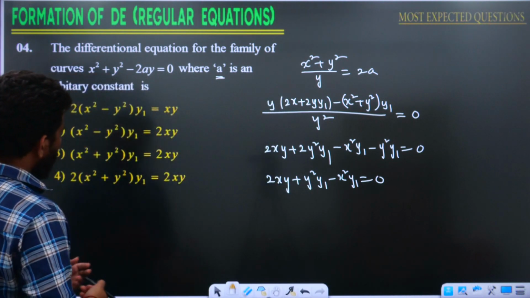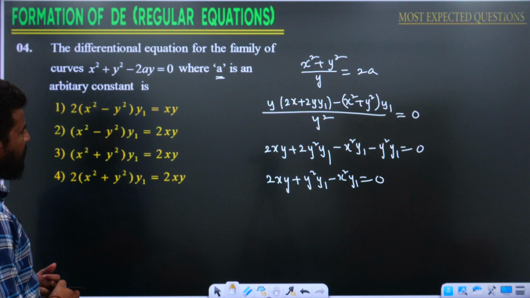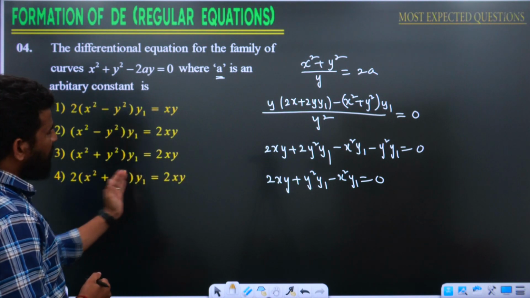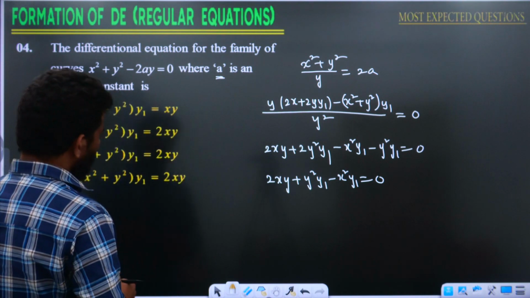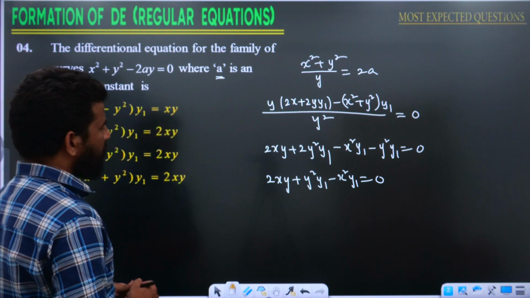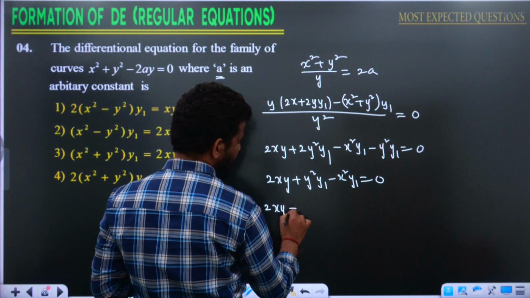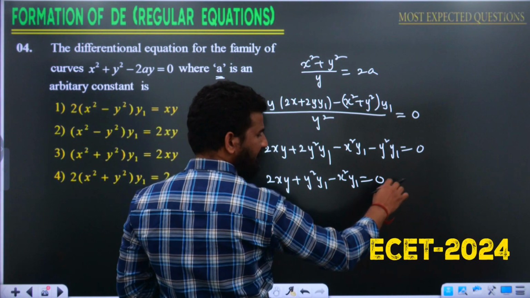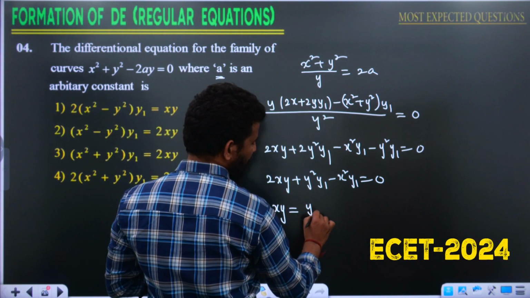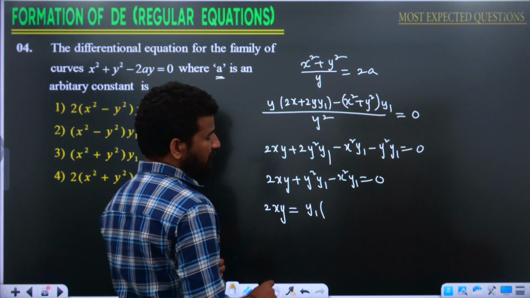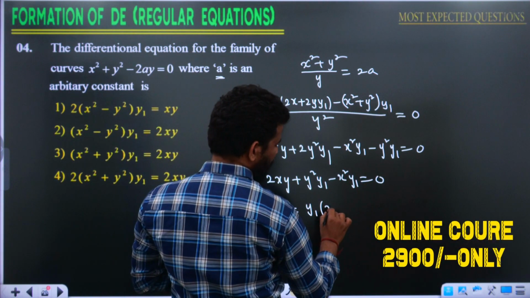You can look at the options then. The options mention 2xy separately and the y1 term completely separately. You can also bring the other terms here. If you want to write it in this form, I am writing 2xy on the left hand side, transposing the entire thing to the right hand side and taking y1 common. If I take y1 common, this minus will become plus, that's why it will come first.